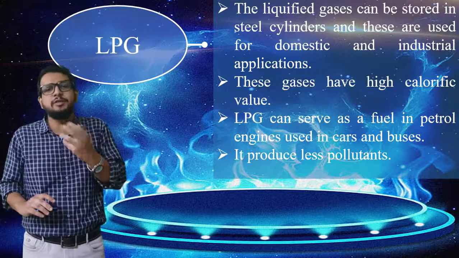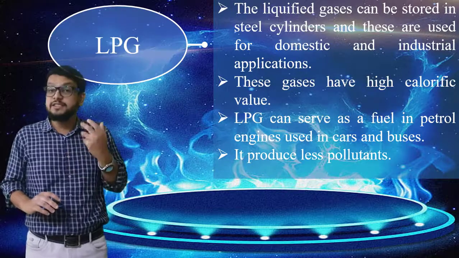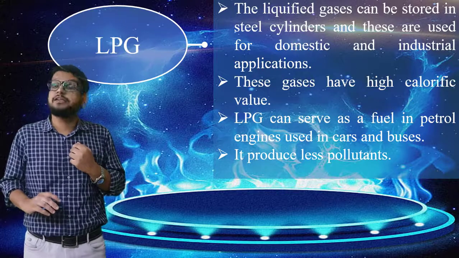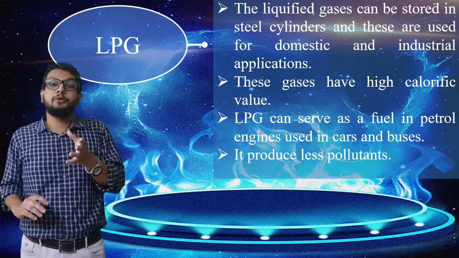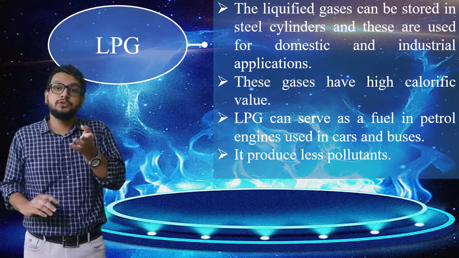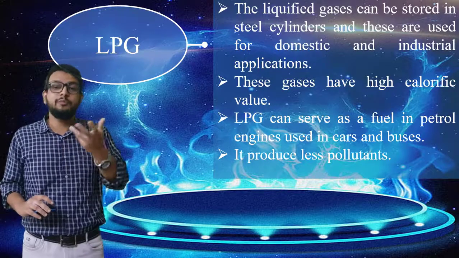Alright, these are comparatively cheaper. Okay, it produces less pollutant, and even CNG, compressed natural gas, is used as a fuel. Now LPG is specifically used for a domestic purpose, that is liquefied petroleum gas is used in our homes for gas stoves, right, for cooking purpose.